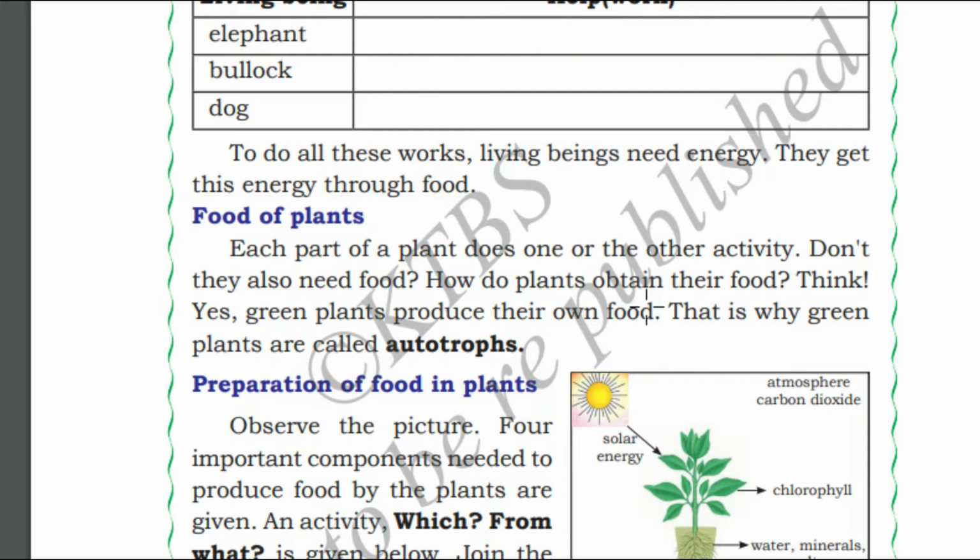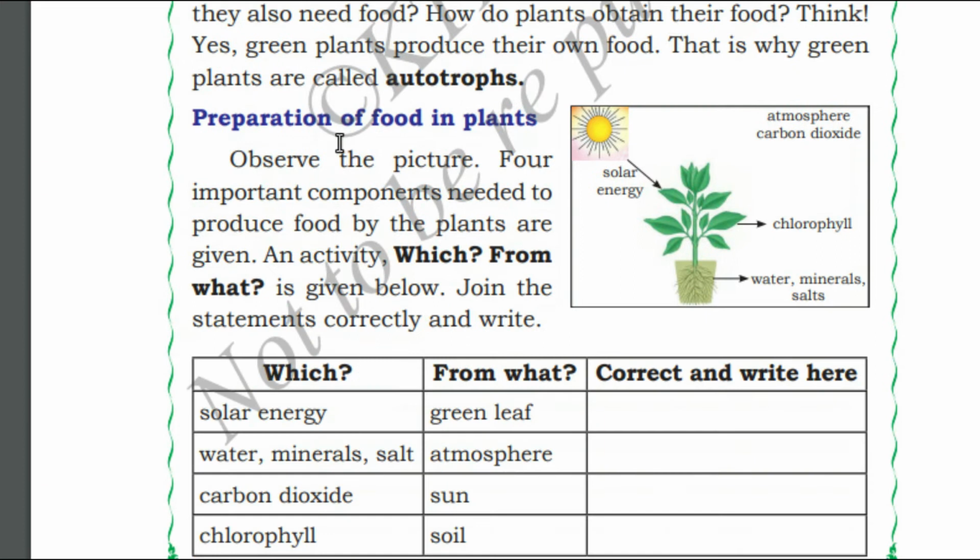How do plants obtain their food? Most of the plants produce their own food and they are called autotrophs. Auto means self and trophs means nourish. They are self-nourishing themselves. Preparation of food in plants. Observe this picture.